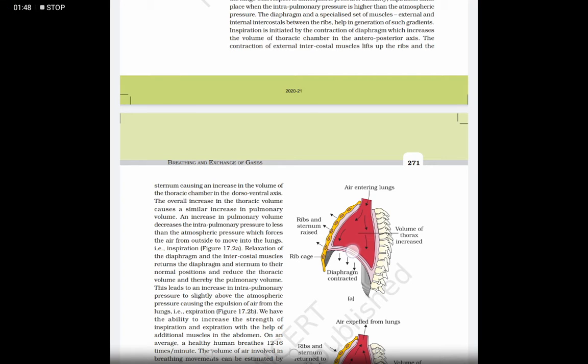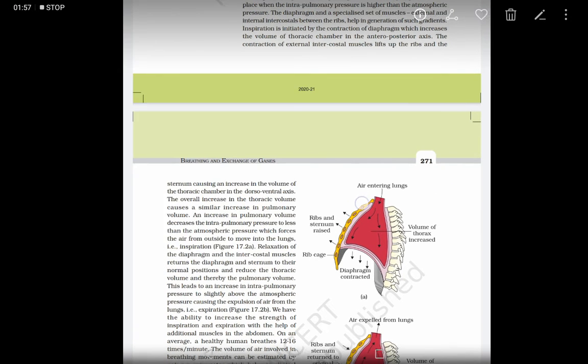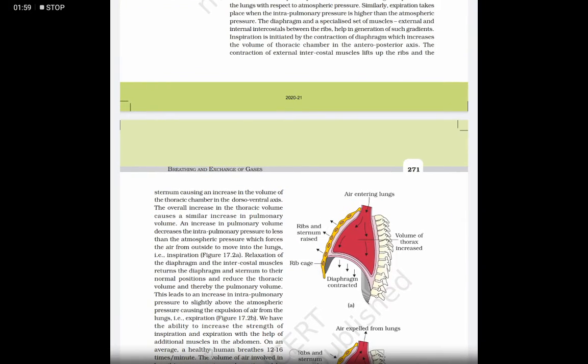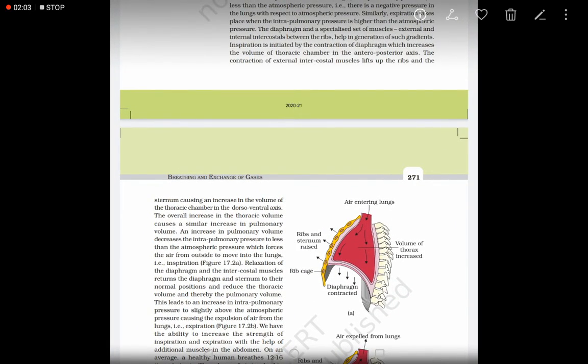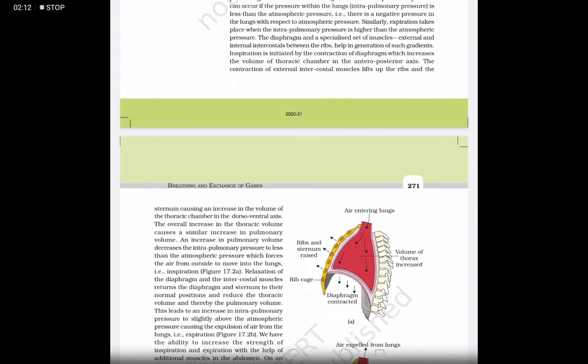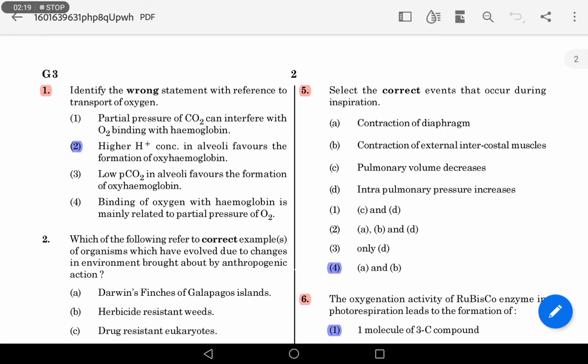The diaphragm, when it contracts, moves in the downward direction. As a result, the volume increases in the vertical axis. When the external intercostal muscles contract, they move in the outward direction, and thereby there is an increase in volume of the thorax in the horizontal axis, which we call the dorsoventral axis, and thereby there is an increase in the volume of the lung.